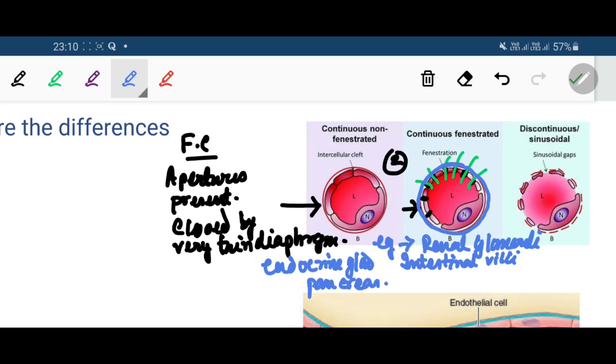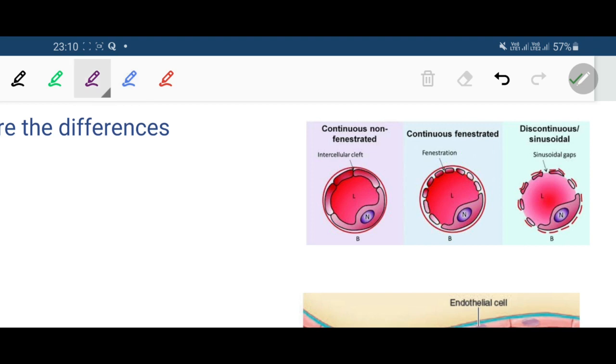And the last variety is the sinusoid. What is the name? Sinusoid. In some tissues, the sinusoids or modified capillaries are found.